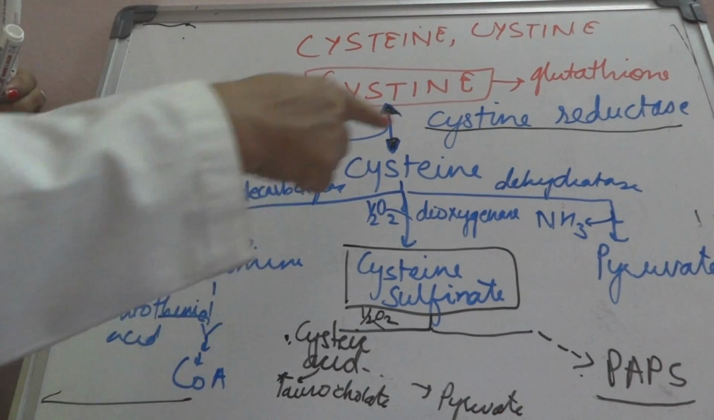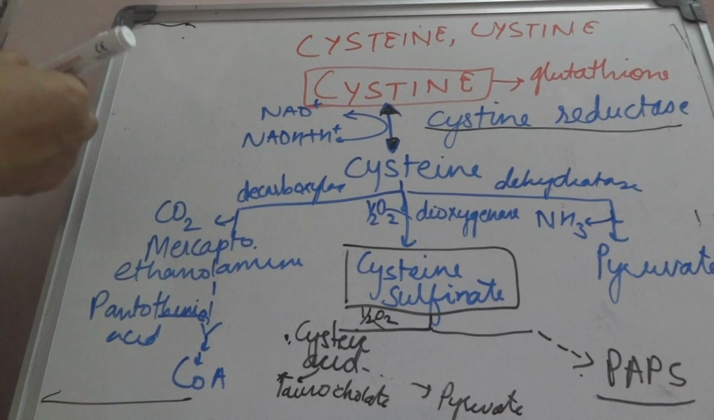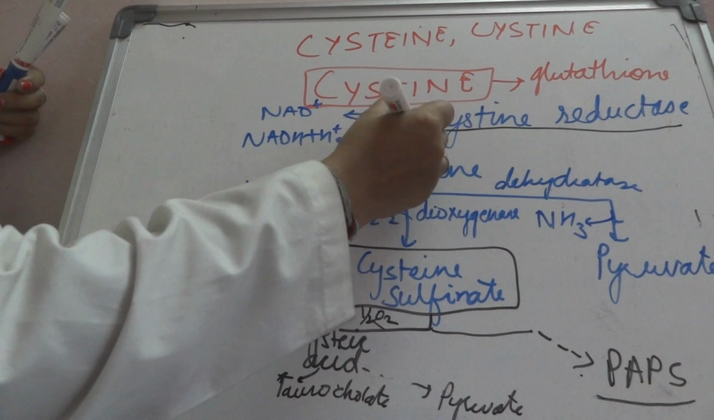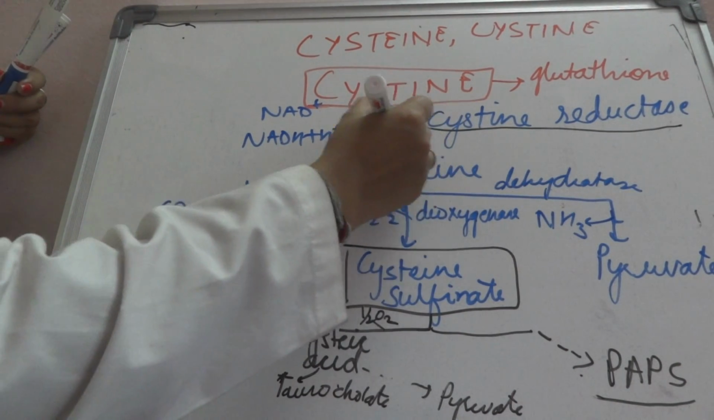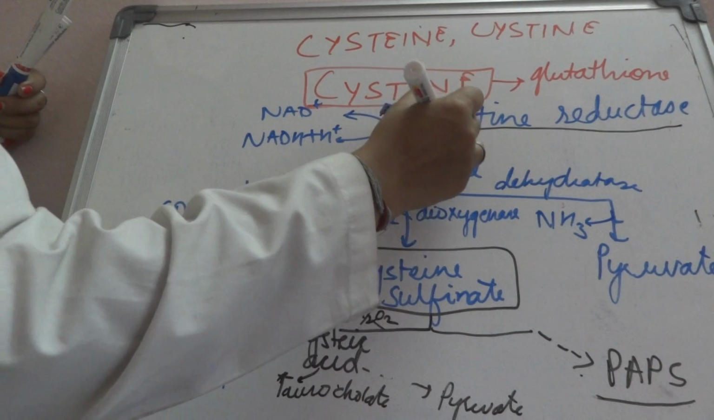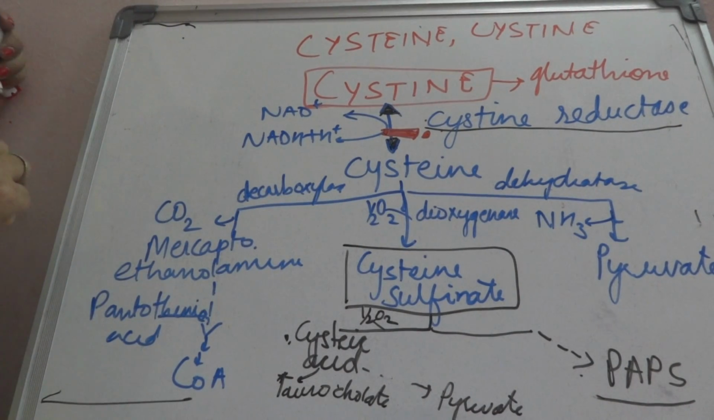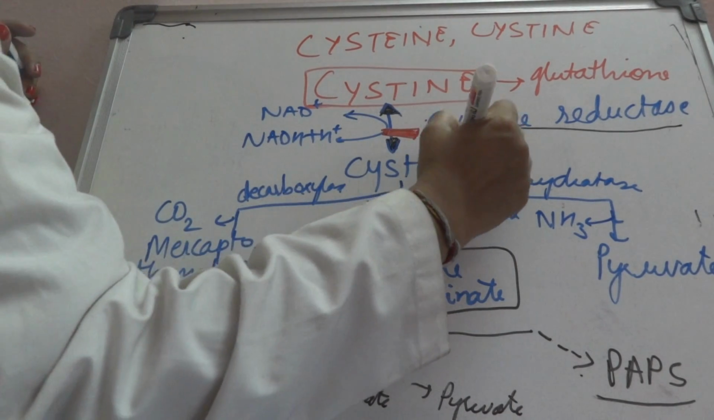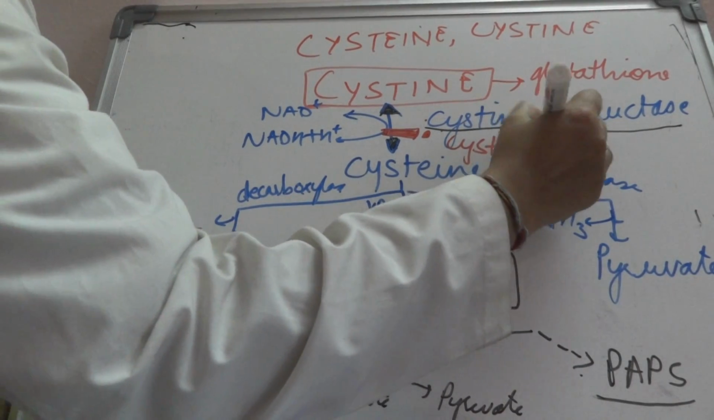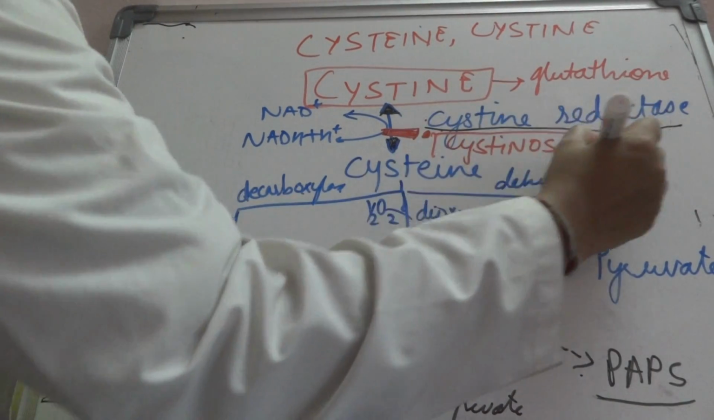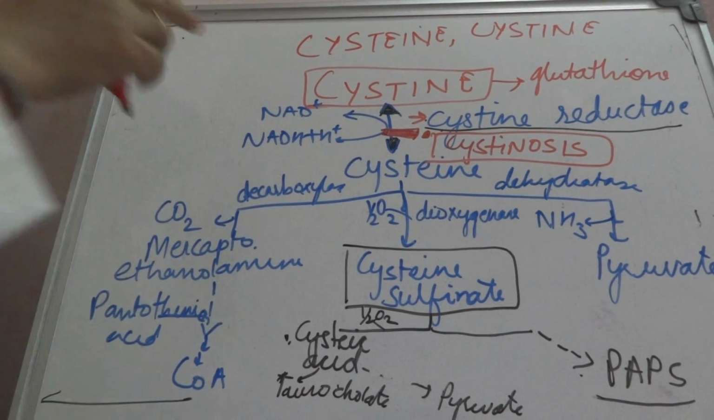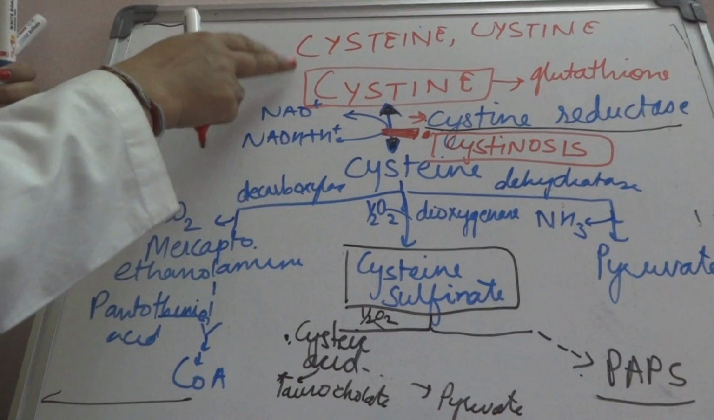Cysteine forms cystine. There is an enzyme, cystine reductase. We have to remember this enzyme because if there is a defect or deficiency of cystine reductase, it can lead to cystinosis. So if this enzyme is defective, it could lead to cystinosis because there is accumulation of cystine.